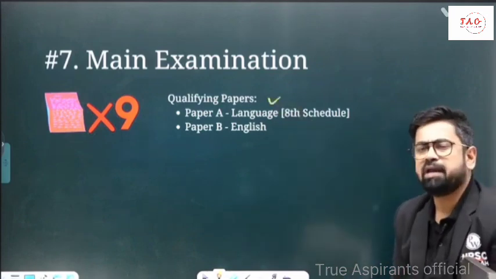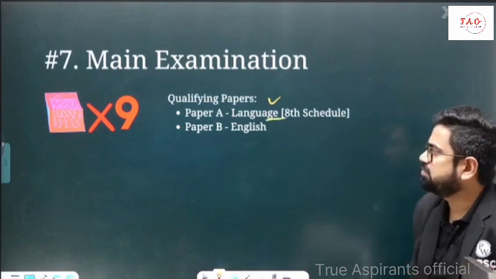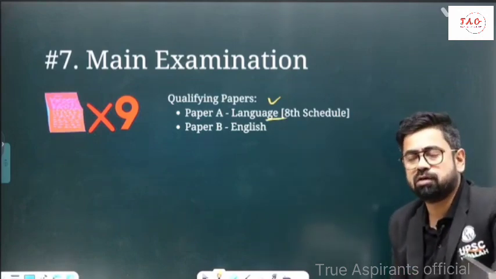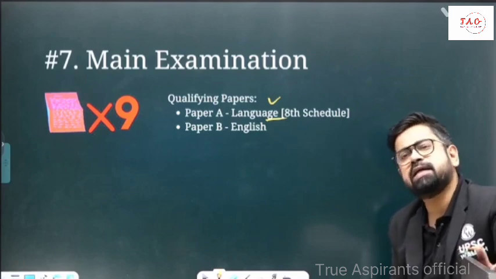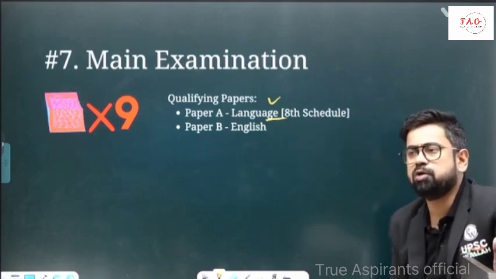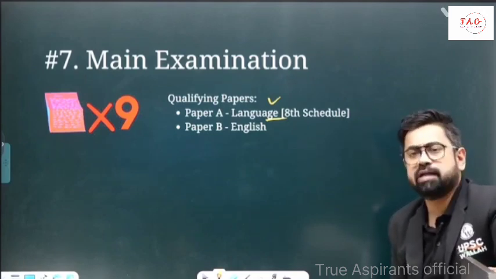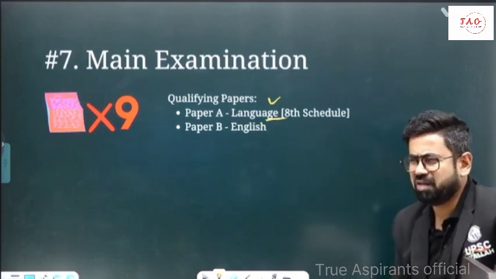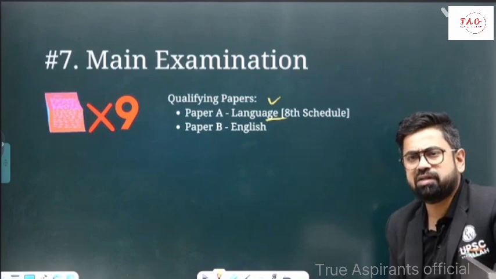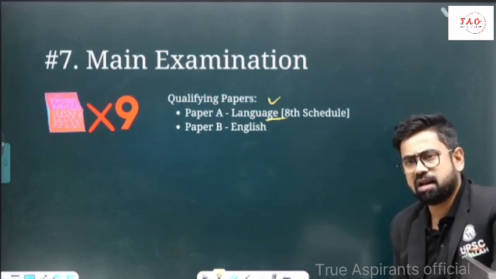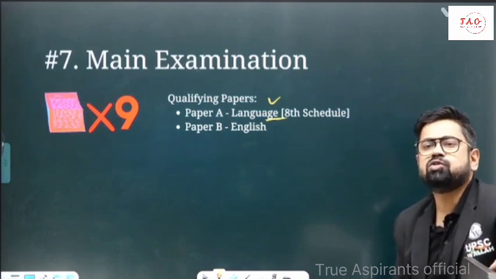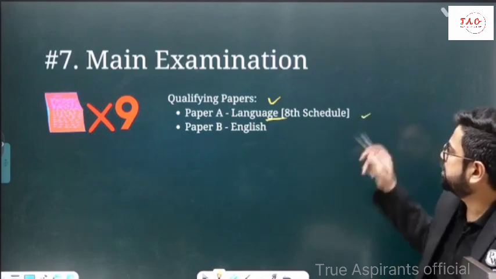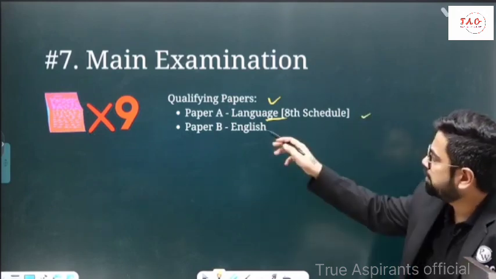One is paper A. Paper A is language. You can select any language which is there in the Constitution's 8th Schedule, any language which you think you are proficient in, and appear in this examination. This is very basic. They will test your essay writing, précis writing, letter writing, grammar and all those things in this paper. So the first paper is language, you can choose any, and then another paper is English.